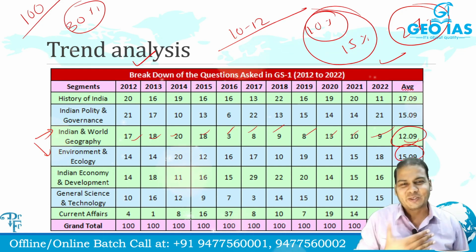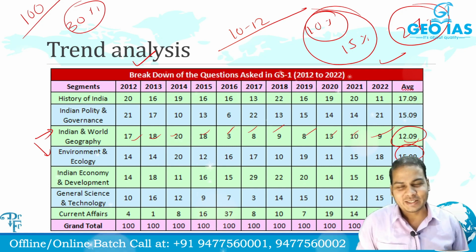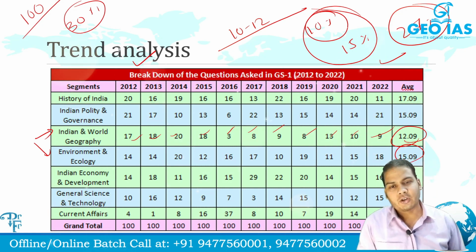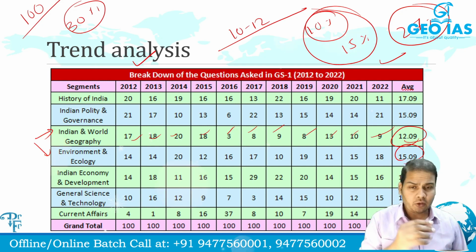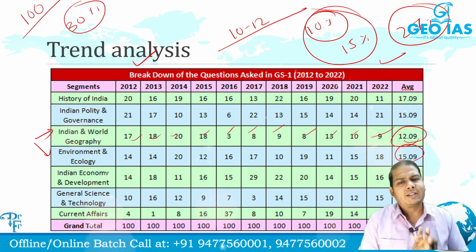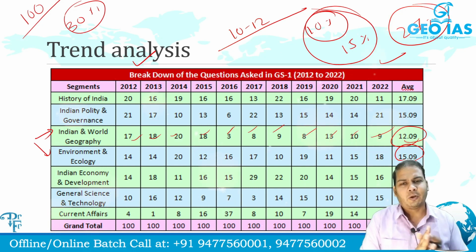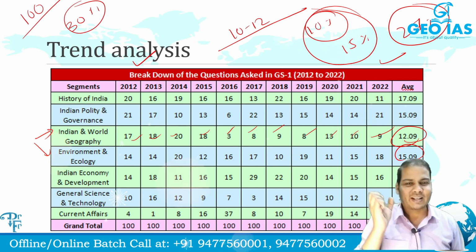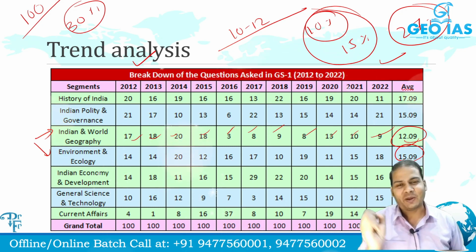Anyways, it is my subject, so I should be telling certain good things about this subject, isn't it? So anyways, but this is the fact. India and World Geography में से कैसे questions आ रहे हैं, तो environment and India and World Geography के साथ मिला के, है ना? You cannot say that this topic belongs to environment, this topic belongs to geography. So it is having certain correlations. Geography scratches the back of environment, and environment scratches the back of geography.